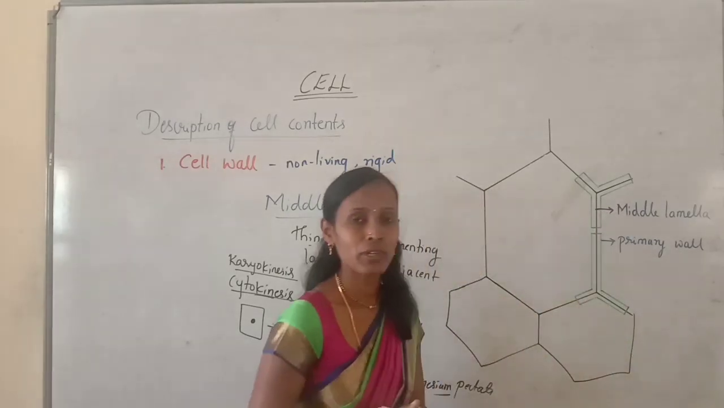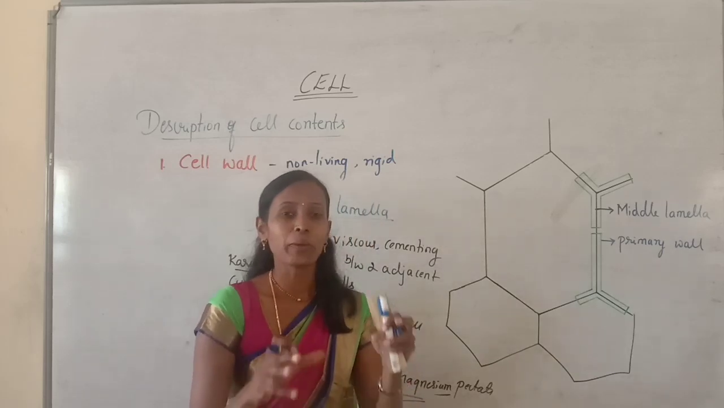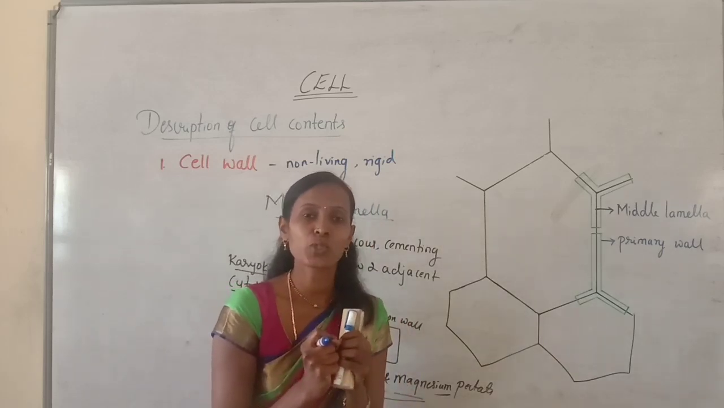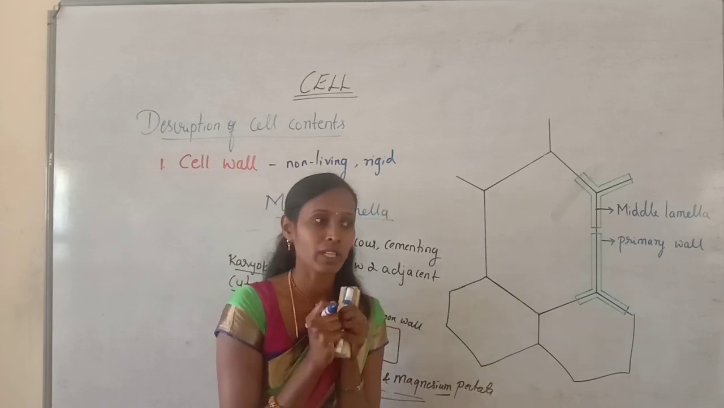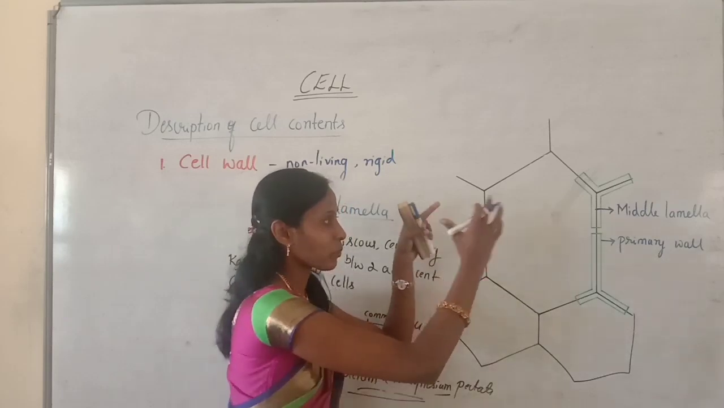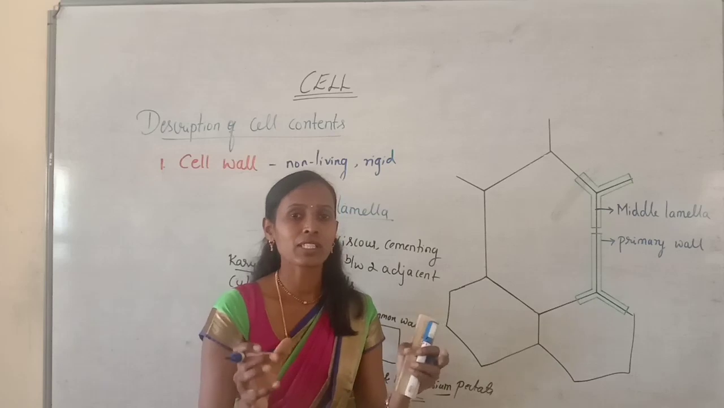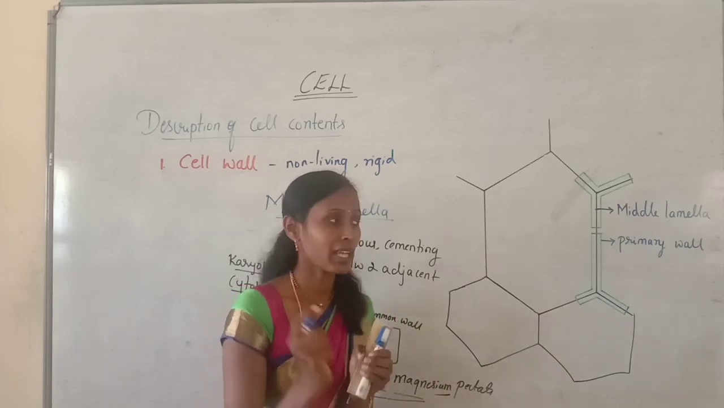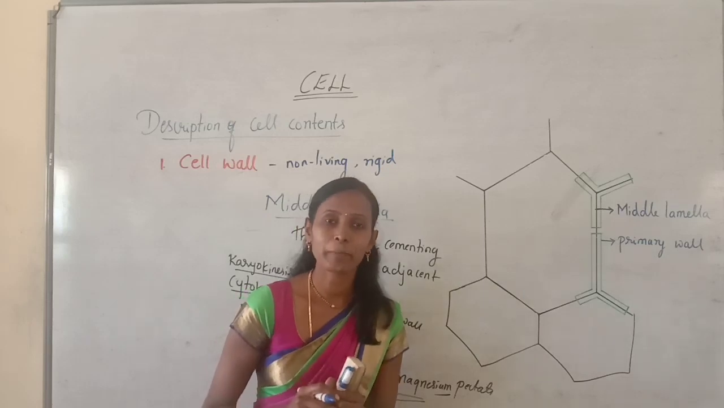Then what is the main function of middle lamella? So this middle lamella will tightly hold the cells together. If there is no middle lamella, cells cannot be there in their original shape. They may be moving apart. But here the cells are tightly held together with the help of middle lamella, and the chemical composition is again important.